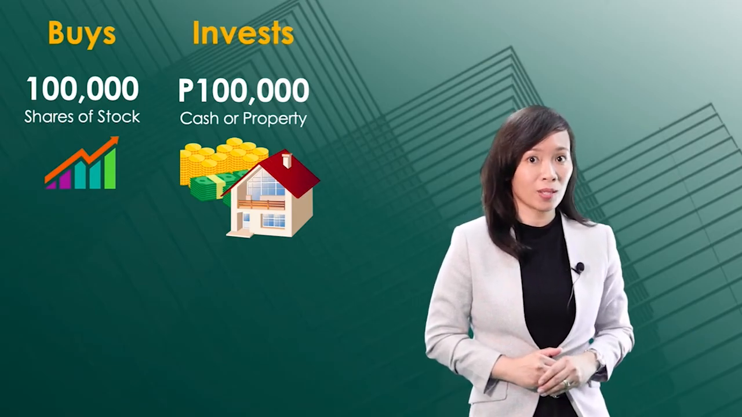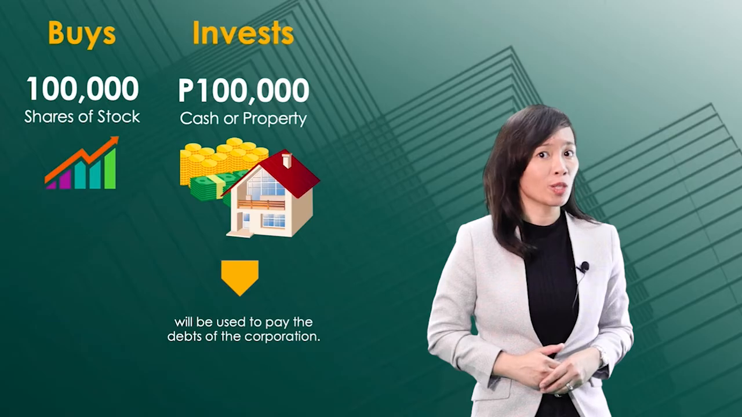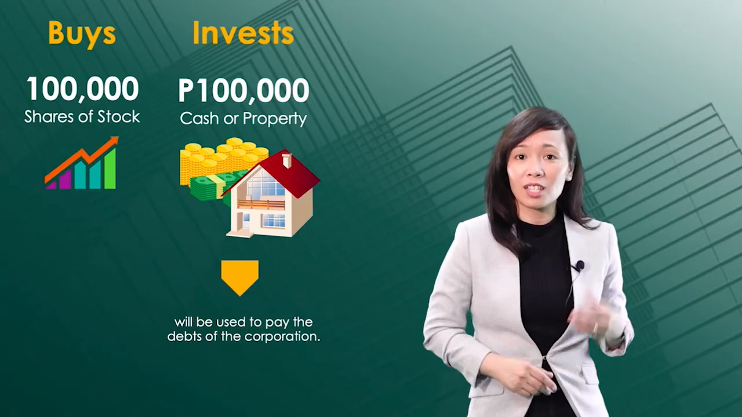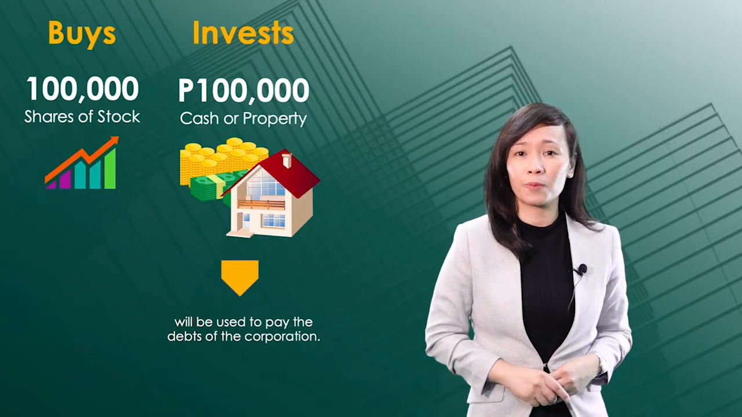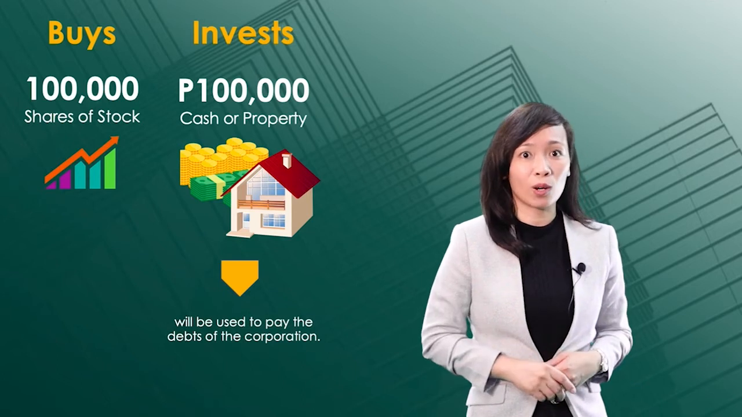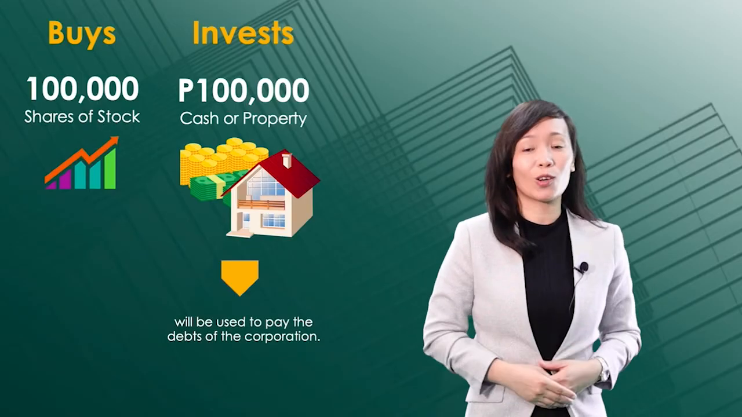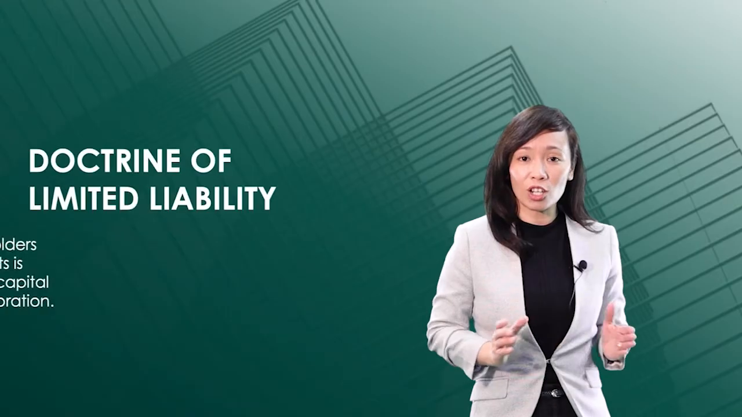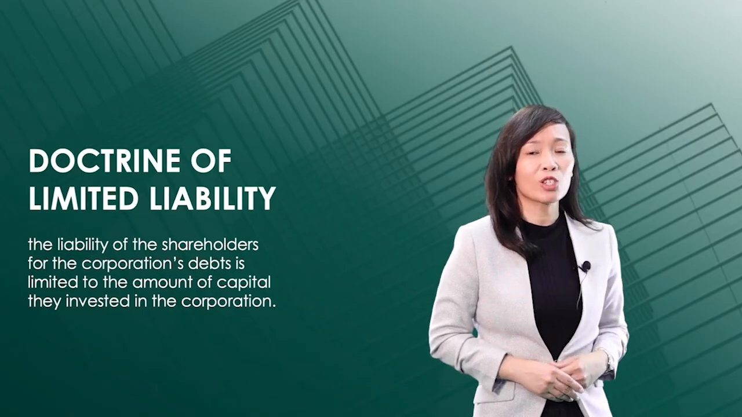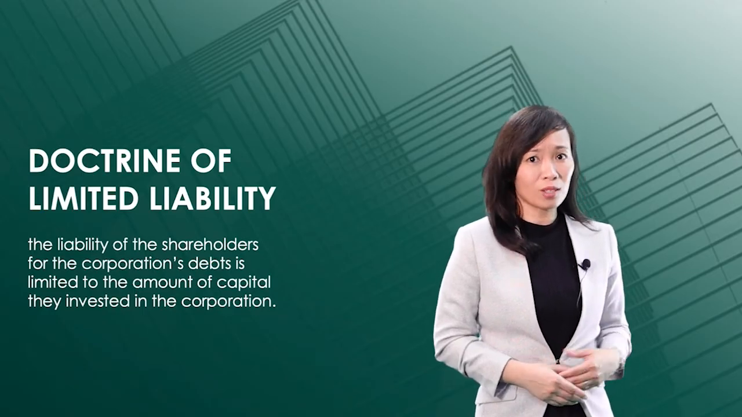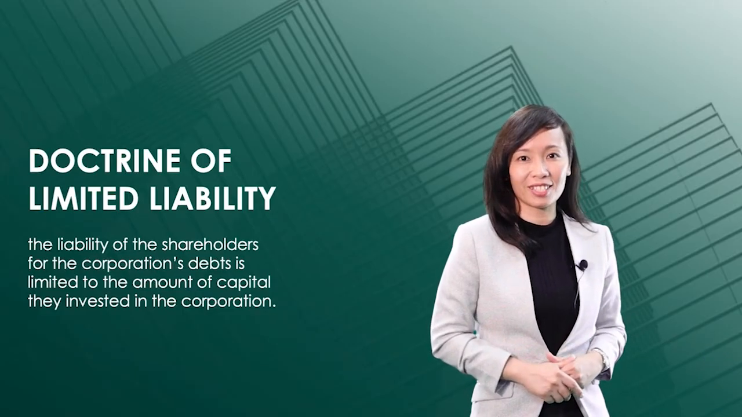This 100,000 pesos capital will be used to pay the debts of the corporation. Even if the corporation's properties will not be enough to pay its debts, the creditors of the corporation cannot go after the personal properties of the shareholders. In other words, the liability of the shareholders for the corporation's debts is limited to the amount of capital they invested in the corporation. This is the doctrine of limited liability in corporations. This characteristic makes the corporation more attractive to investors as compared to sole proprietorships and partnerships where the owners are liable up to their personal properties.